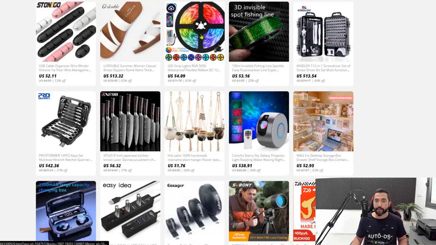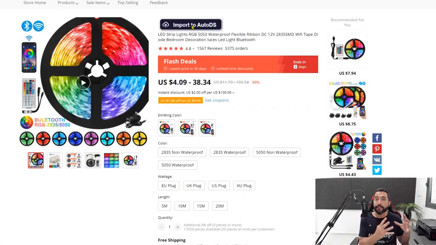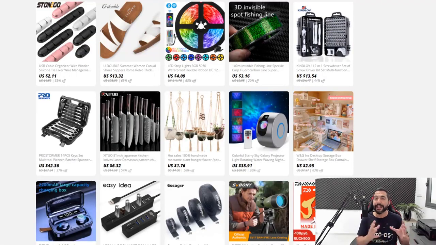Let's go with these LED strip lights over here. So let's say I want to add this product to my store. Now, once again, I can either do it one by one, or I can add a whole bunch if I want to go for the whole niche. I tried it out already, I saw that it's selling well, and I want to add as many of them as I can. So first, let's start with the first option, the one-click importer, which is available once we've downloaded and installed the AutoDS Chrome Helper extension.